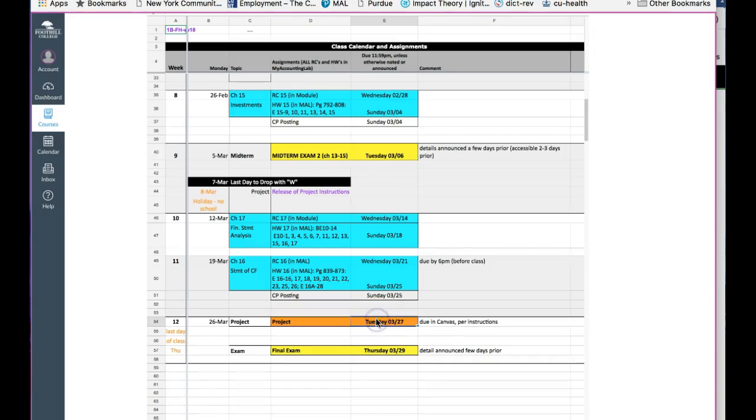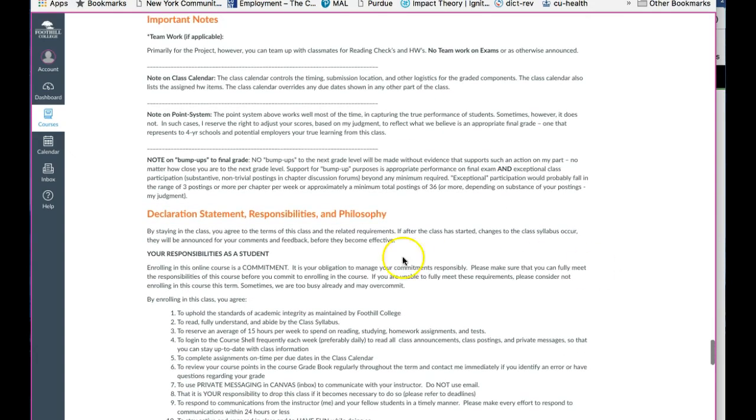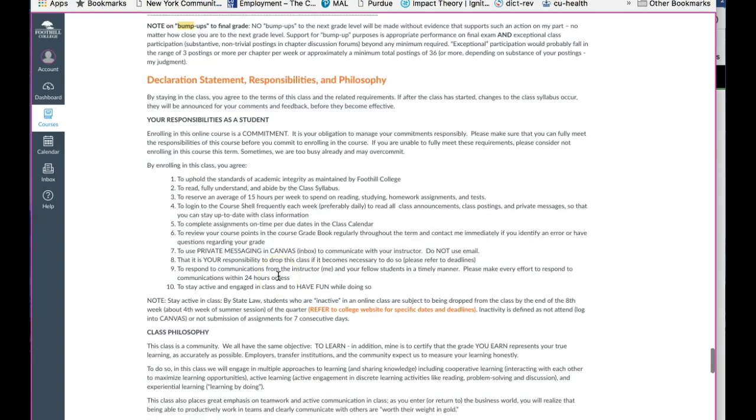And the project itself will be due on the final week, Tuesday. The final exam opens and also closes on the same day, Thursday. So plan your work accordingly. There are some important notes here, again, on bump ups. Make sure that you read this note on bump ups, but also these other notes are important as well.